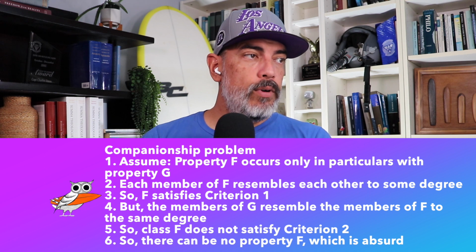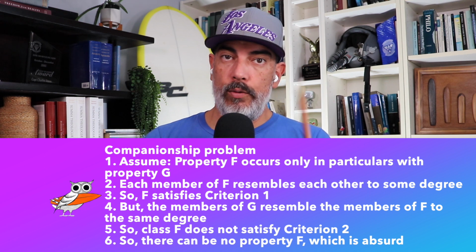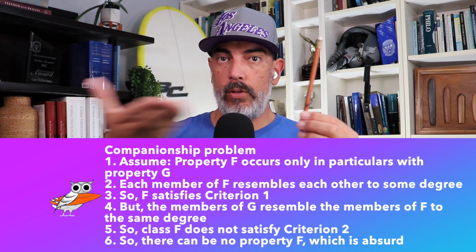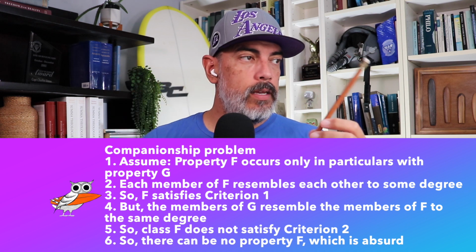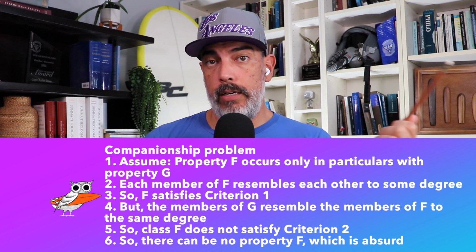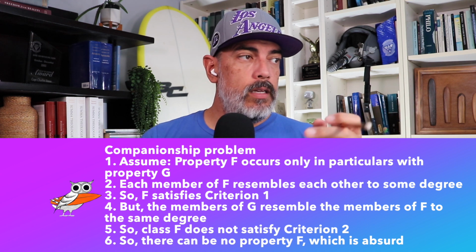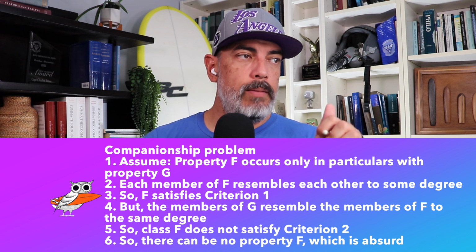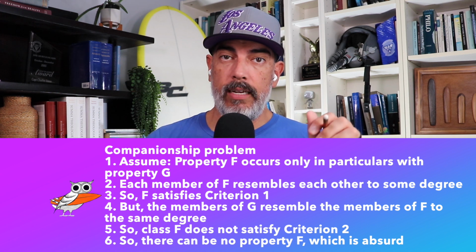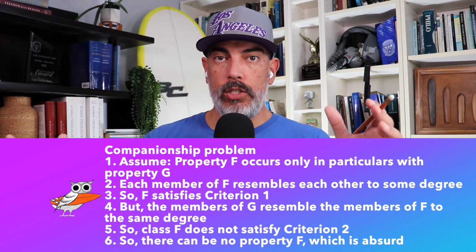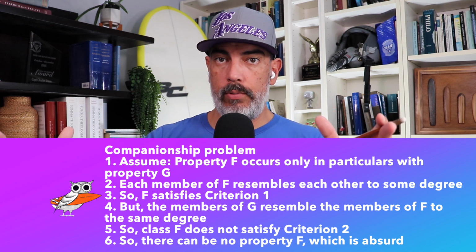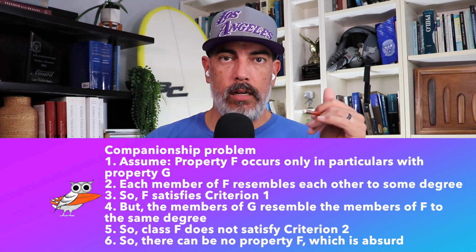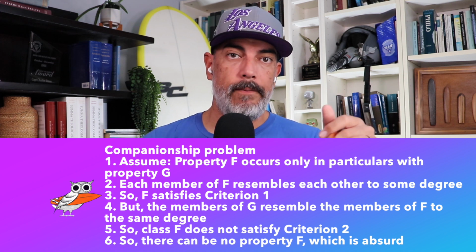Two, each member of F resembles each other to some degree, right? That was how this had the property of wooden, right? Because it resembled all other wooden things. So F satisfies criterion one. Four, but the members of G resemble the members of F to the same degree, right? They all resemble each other. All the brown things also resemble each other in the same manner, or to the same degree, I should say.